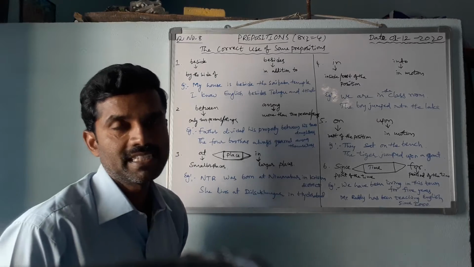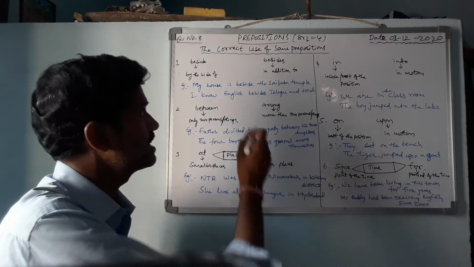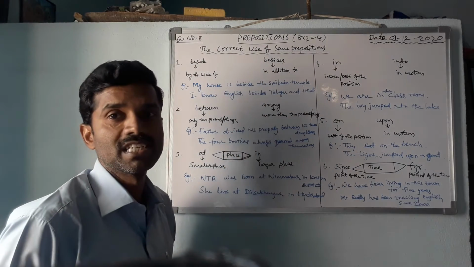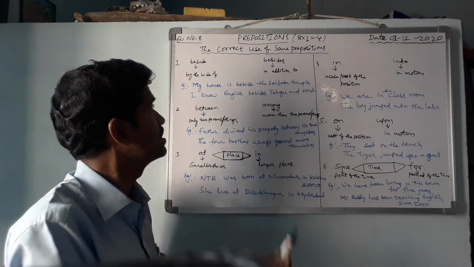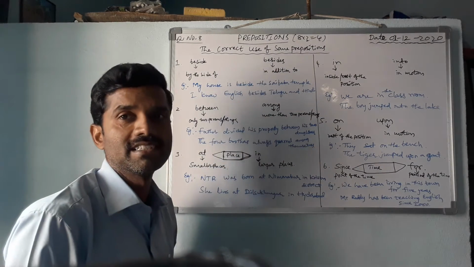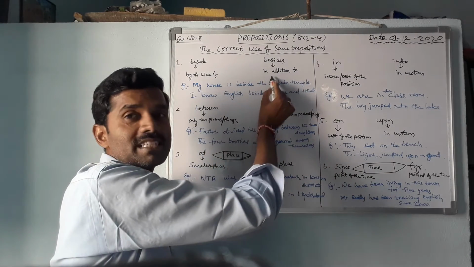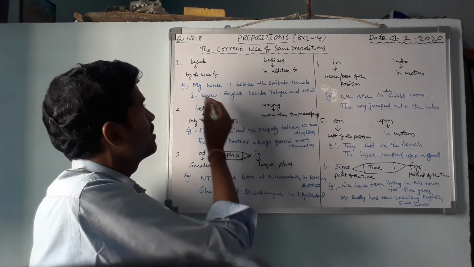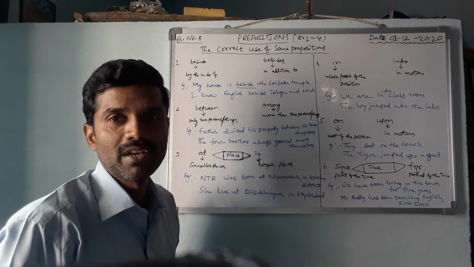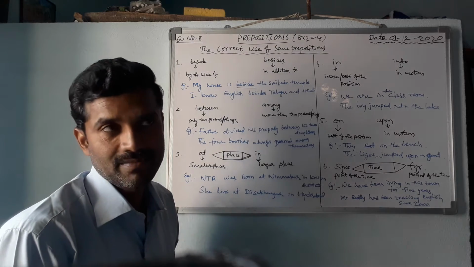In the last class we have studied prepositions of place, direction, etc. Now, the continuation of the class: the correct use of some prepositions. For example, number 1, beside and besides. Beside means by the side of. Besides means in addition to. For example, my house is beside the Sai Baba temple, beside the Hanuman temple, beside the mosque.